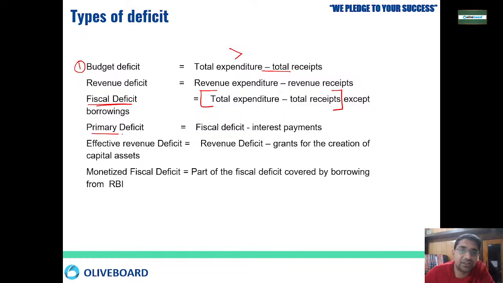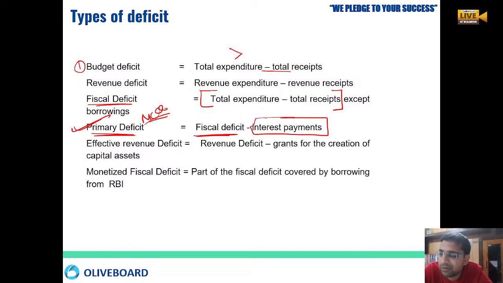Then primary deficit, very important. This question always comes, this question always comes in MCQs. What is primary deficit? Primary deficit is when you remove interest payments from the fiscal deficit. The government has to make interest payments. Whenever the government removes the interest payment from the fiscal deficit, that is called primary deficit.